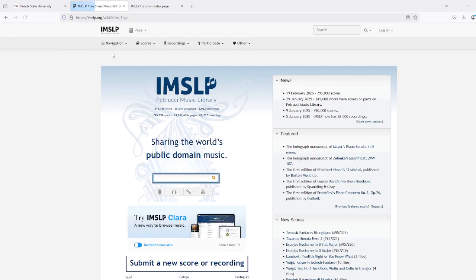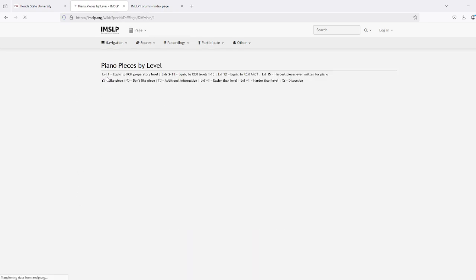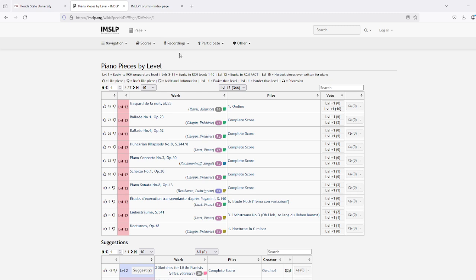If we navigate back to the main site, we'll see that the scores are also organized by instrument difficulty, which, I feel, is the most user-friendly feature of the digital library. Users can go to their specific instrument, so let's go to piano, and then these files are categorized by composition difficulty. So the difficulty increases from levels 1 through 12, with level 15 being the hardest pieces ever written for piano, though I haven't seen a composition at level 15 yet. The highest seems to be level 12.